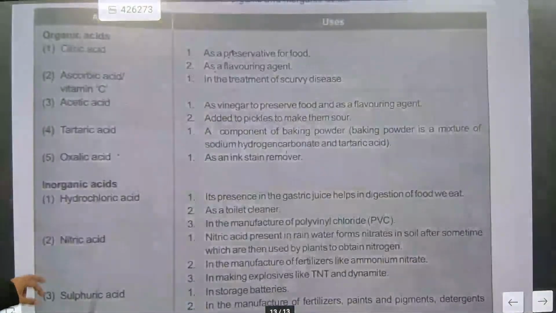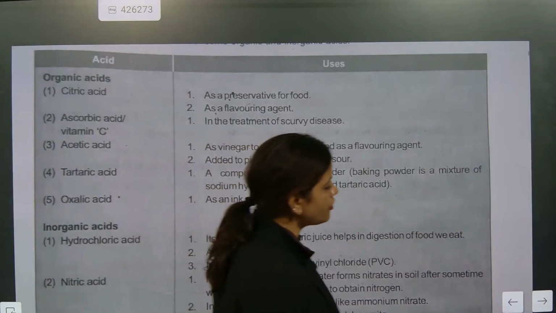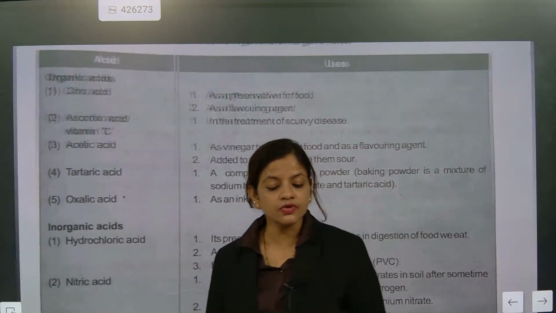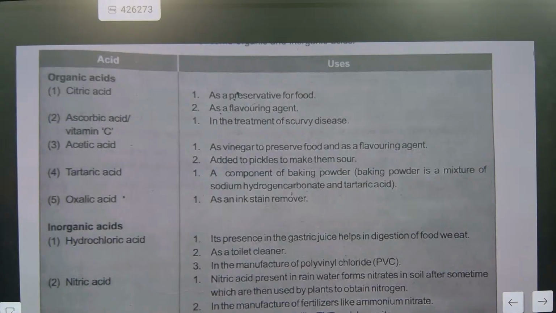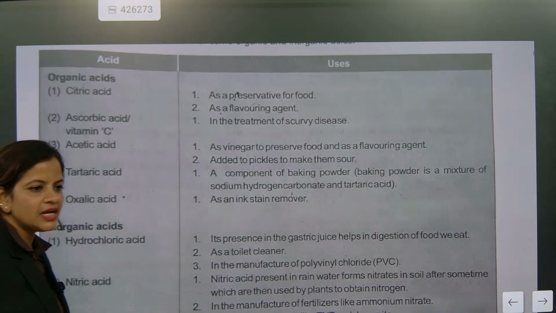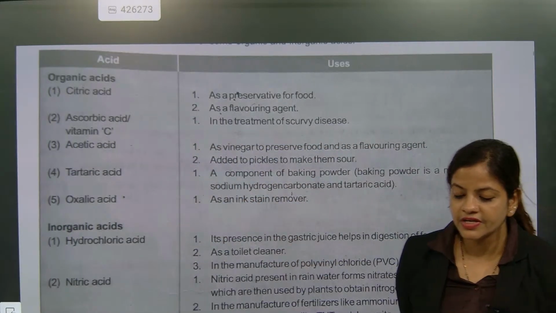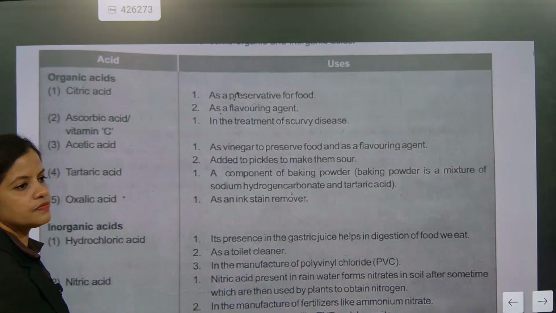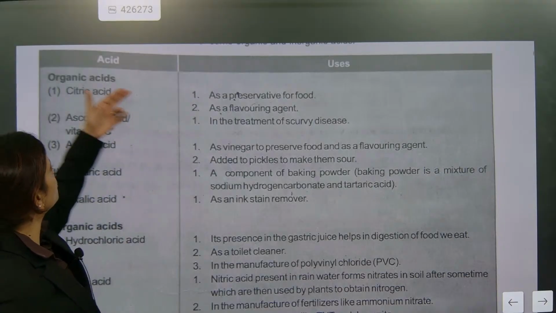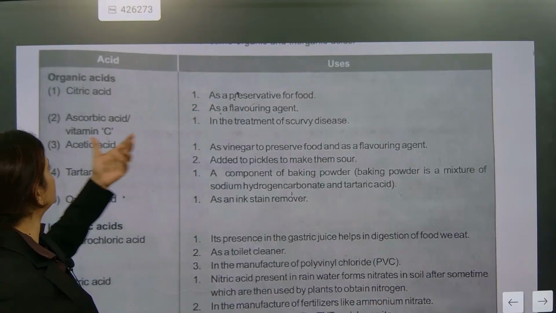Now we are going to talk about uses of acid. This is the most important part, uses of acid. Many times in MCQs or any other formats, they may be asking: citric acid, preservative. Pickles and all we are preserving. Now ascorbic acid as flavoring. So citric acid is also used for flavor and for preservation.